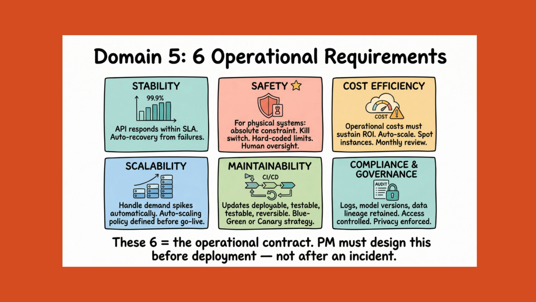Cost efficiency. Cloud infrastructure, personnel, and third-party APIs represent ongoing operational costs that can erode project ROI if not managed. The business case from Phase 1 assumed a cost model that must be monitored and validated in production. Scalability. The system must handle demand spikes, marketing campaigns, seasonal peaks, without degradation. Auto-scaling eliminates idle resources during low demand periods and adds capacity automatically during peaks.